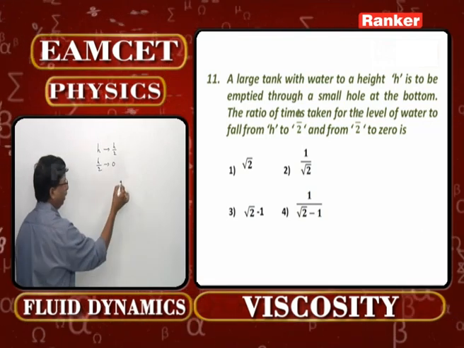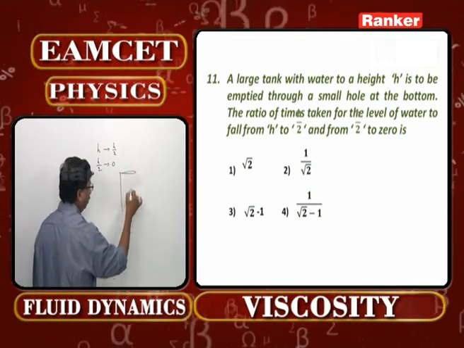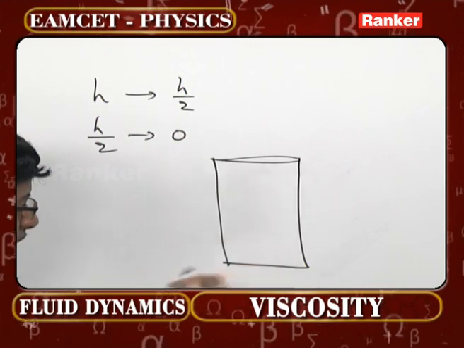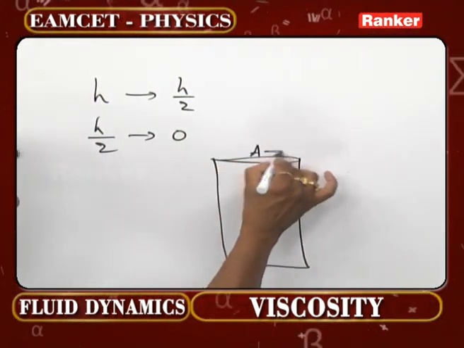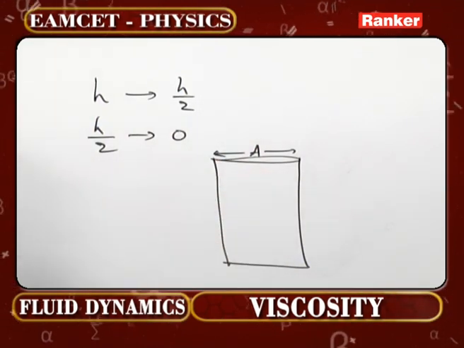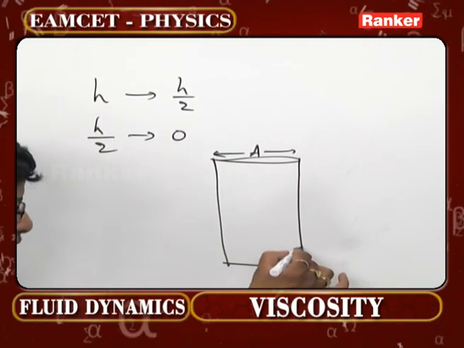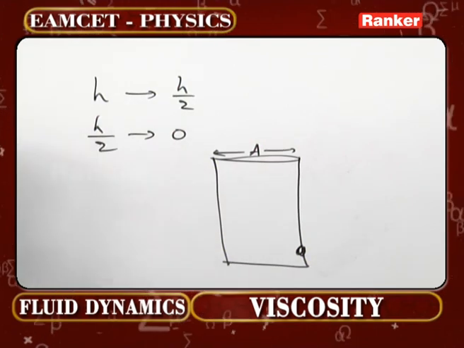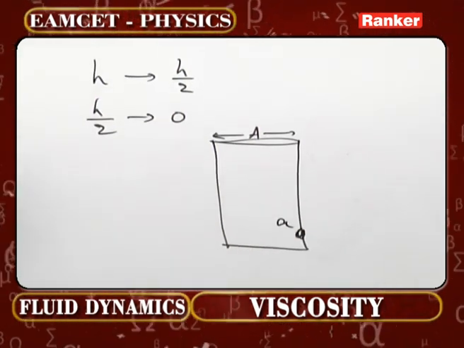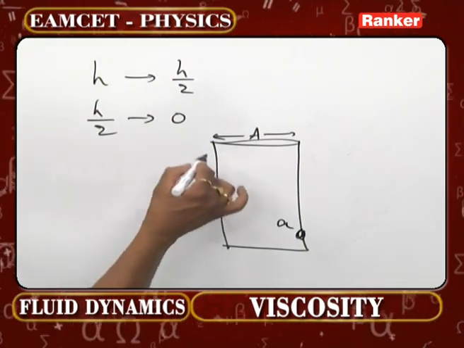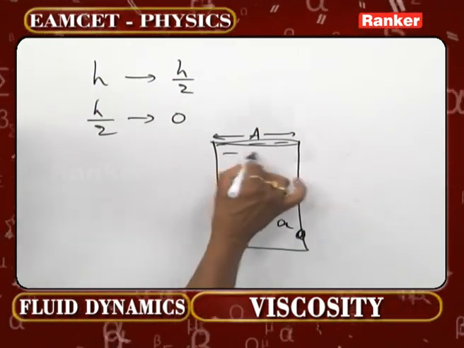What exactly one has to remember for this model? Look carefully first. There is a cylindrical vessel of which the area of cross section is given as A. A small orifice, a hole, has been made here, its area of cross section is given as small a. Then what exactly is the way this liquid comes out of it?